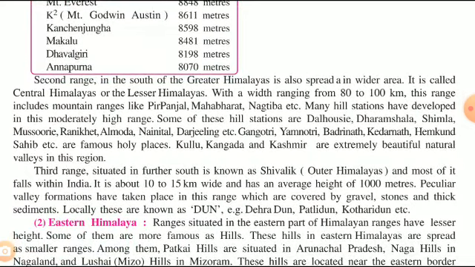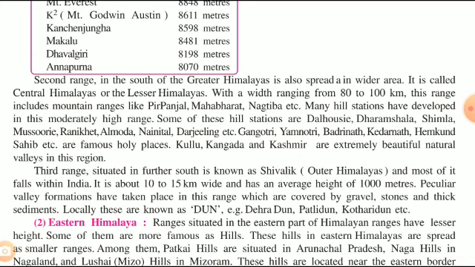The second range of Himalayas spreads to a wider area. It is termed as Central Himalayas or Lesser Himalayas. Here, the mountain range has an altitude of 800 to 100 kilometers. This range includes Pirpanjal, Mahabharat, and others.